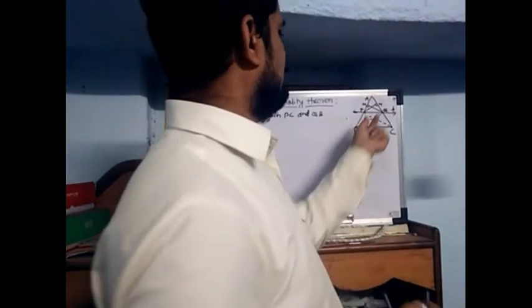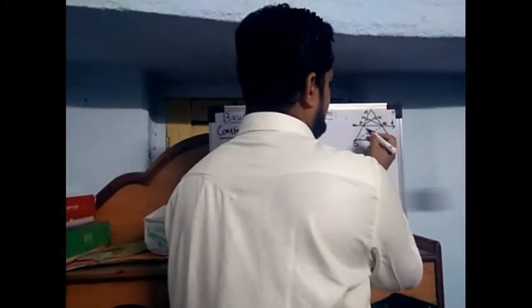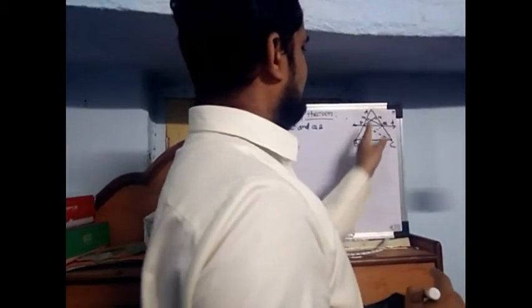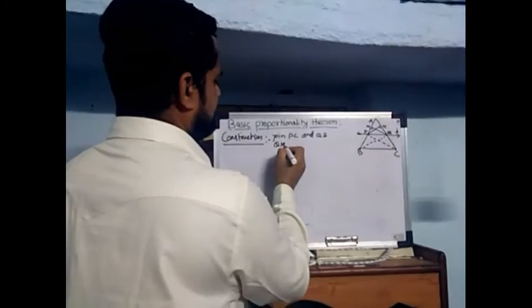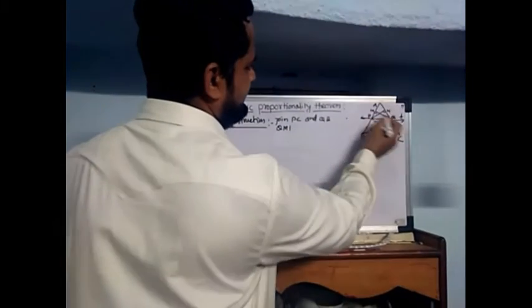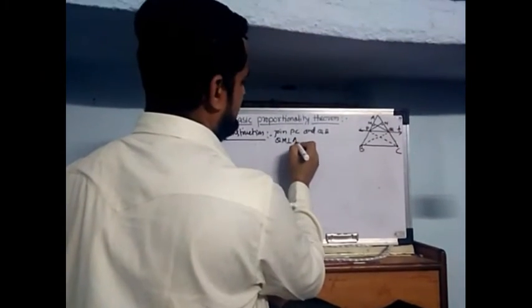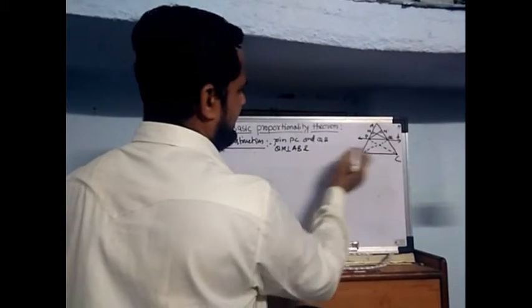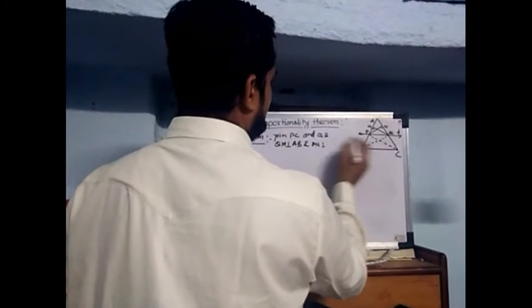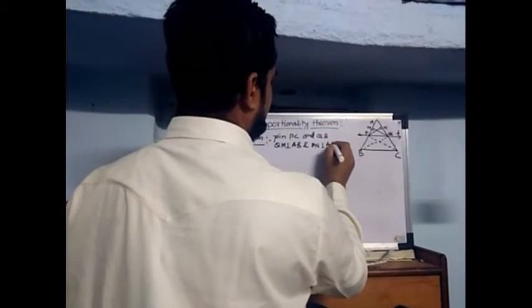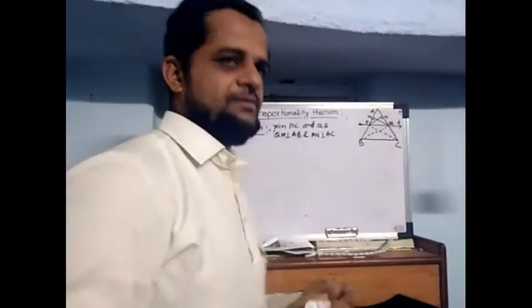So write down here: QM is perpendicular on AB, and PN is perpendicular on AC.